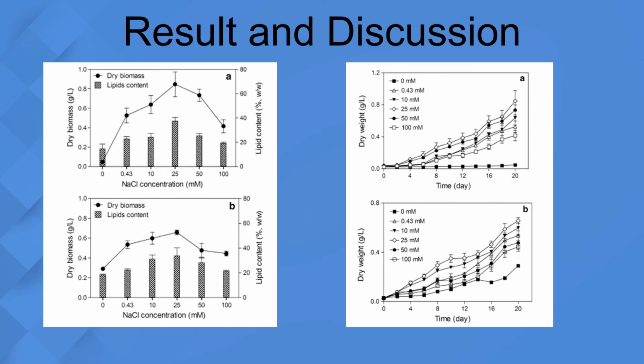Lipid production from microalgae was improved by the addition of NaCl up to 25 millimole. The lipid production as a function of NaCl concentration was directly proportional to the algae biomass concentration, ranging from 0.06 to 0.8 gram per liter. The highest production of lipid was achieved by C. mexicana at 25 millimole NaCl. A similar trend was also observed for S. obliquus, showing a lipid content of 34% at the same salinity.